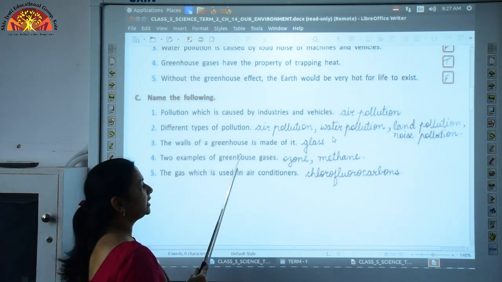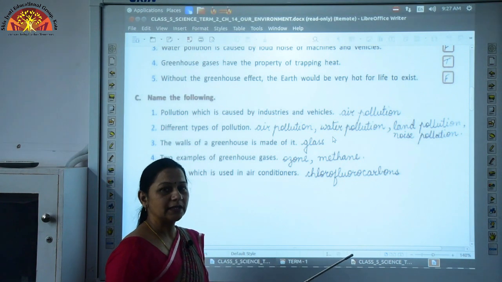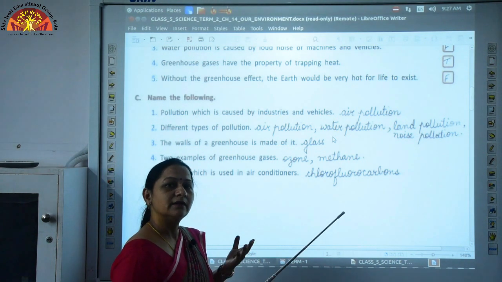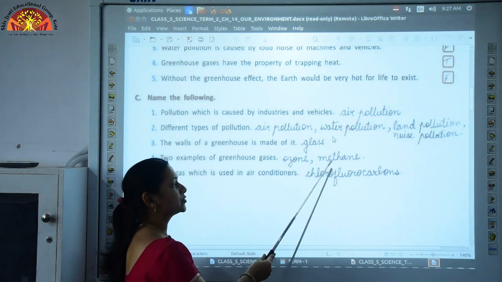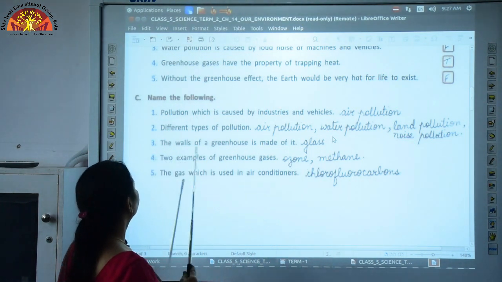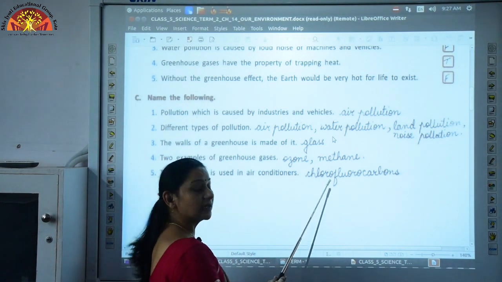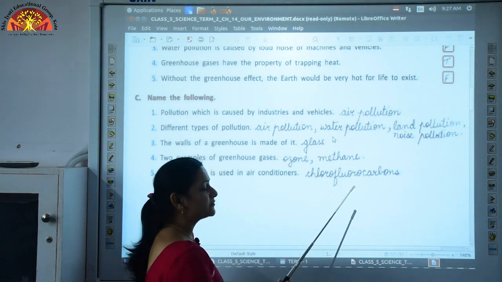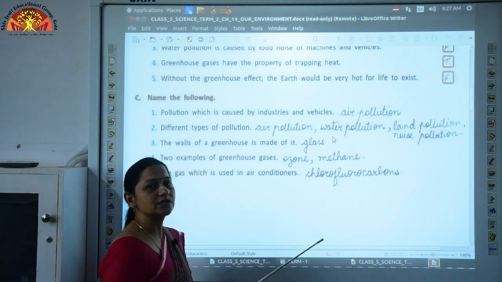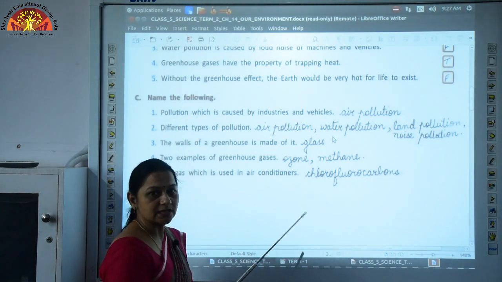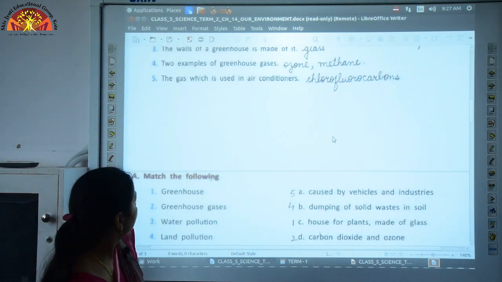2 examples of greenhouse gases. The examples are carbon dioxide, methane, ozone, nitrous oxide. So, we may write any 2 of them. We are going to write ozone and methane over here. Next one, the gas which is used in air conditioners. Again, chlorofluorocarbons, as we have discussed earlier, is the gas which is used in air conditioners. Now, we have discussed the bookwork.